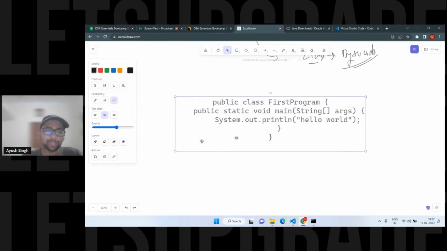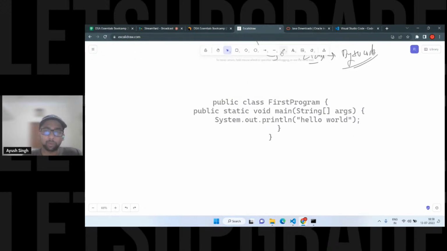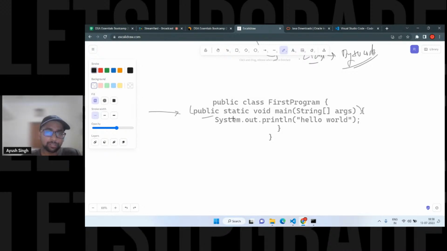So there is a line. Can anyone tell me what this public static void main means? Just one line. If you have to explain what public static void main string args is, what would you say about this? What is this line? Just tell me in the chat box. One line, or if you want to explain, you can explain as well.